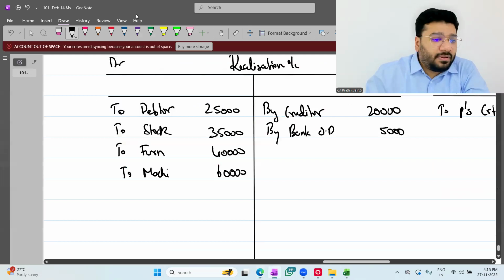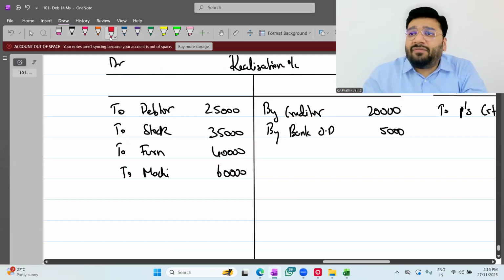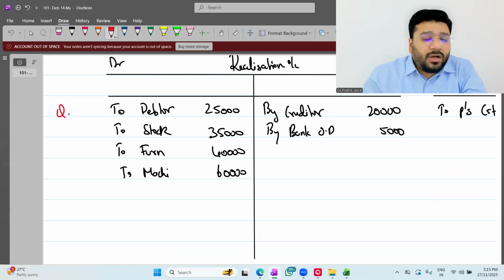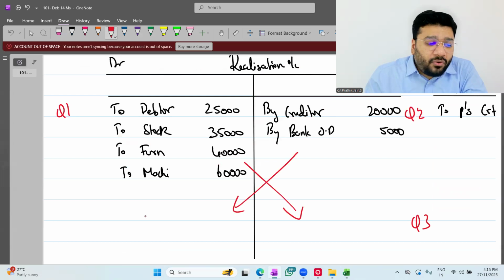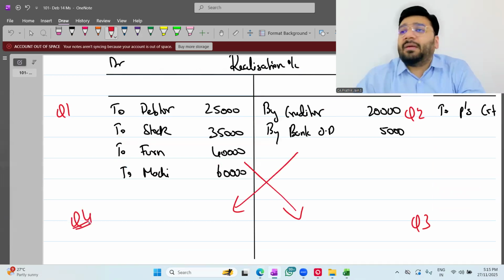Next, people, the realization account is bifurcated into 4 quadrants. Quadrant 1, we record all the assets. Quadrant 2, we record all the liabilities. Quadrant 3 is realization of assets. And quadrant 4 is payment of all the liabilities.